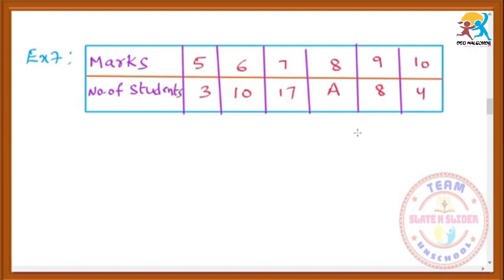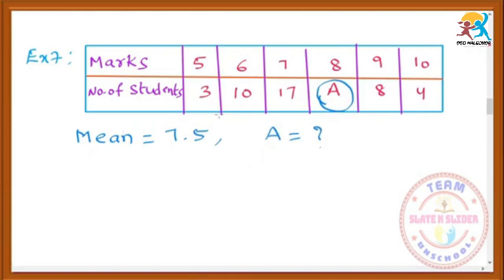Here we have the question. The question is, if the mean of the following data is 7.5, that means in the question mean is given. No need to find the mean. Mean is 7.5 and we should find out the value of A. This is not given. We have to find out the value of A. A is equal to how much?